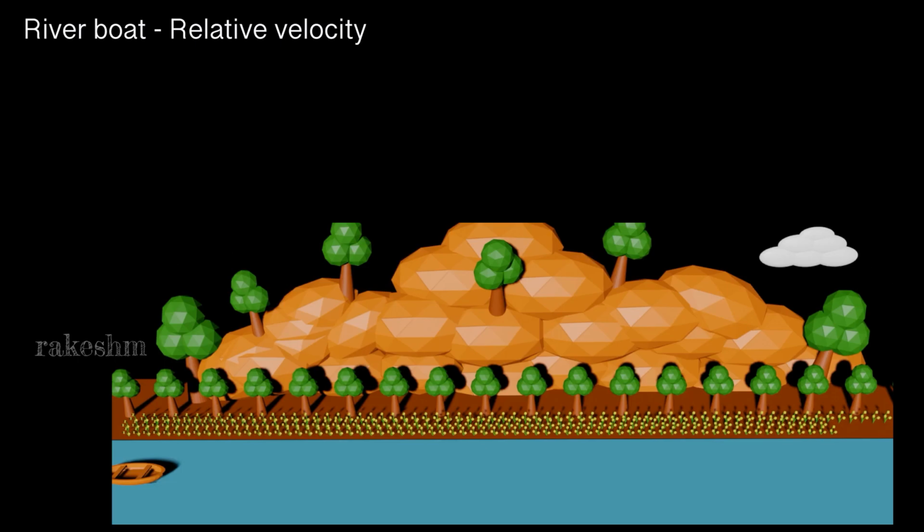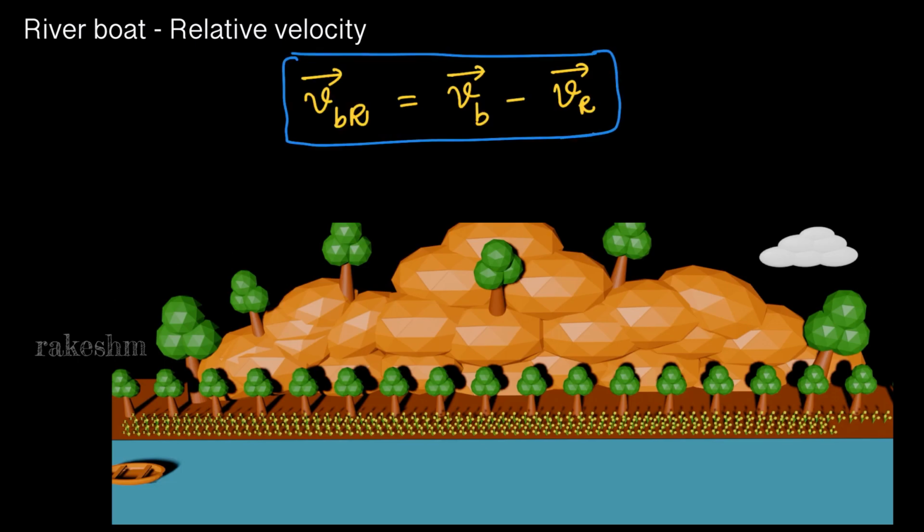The formula which we would be using in this concept is VBR bar equals VB bar minus VR bar. We have learnt VAB bar equals VA bar minus VB bar, right? So this is a similar formula where VBR bar represents velocity of boat with respect to river, VB bar represents velocity of boat with respect to ground, and VR bar represents velocity of the river with respect to ground.